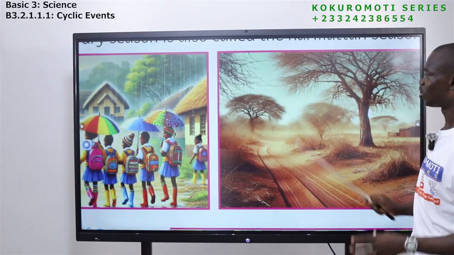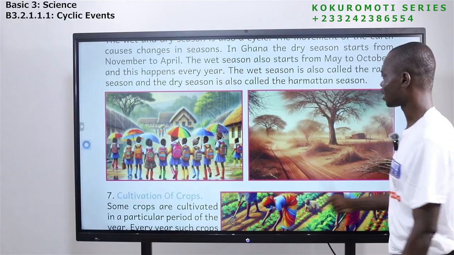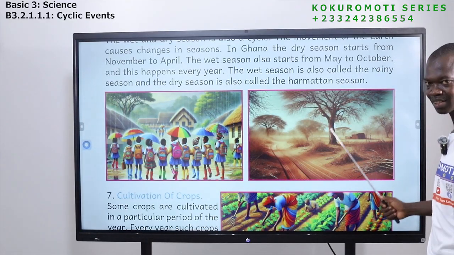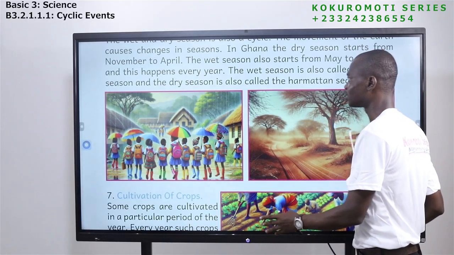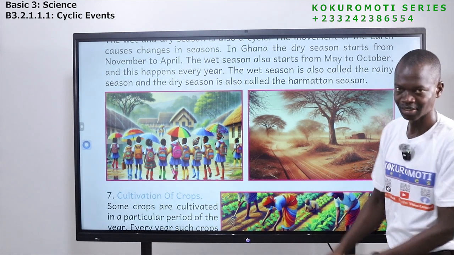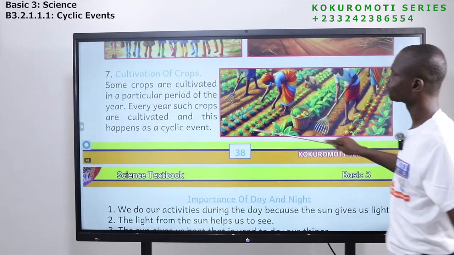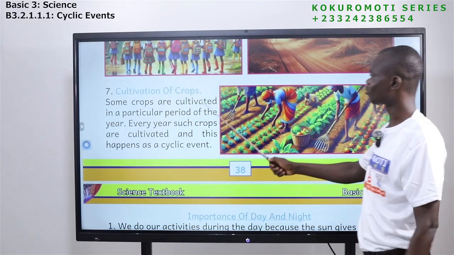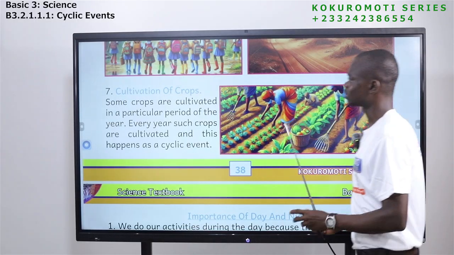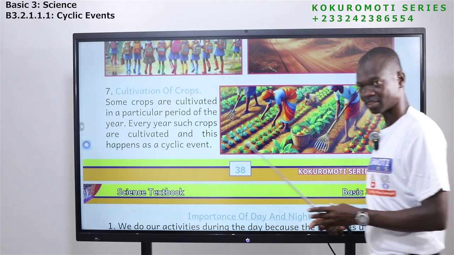So the two seasons that we have in Ghana, this is what happens: the wet season and the dry season. We are saying that the wet season is what? Raining season. The dry season is what? Harmattan season. This also happens in a cycle manner. So meaning every year, rainy season will come, dry season will come, harmattan season will come, wet season will come. Same thing. Okay. The next one is what? Cultivation of what? Crops. Okay, so this is also what? A form of what? Cyclic events.